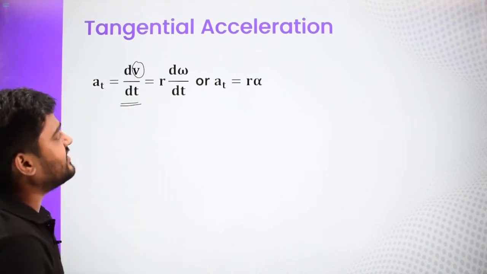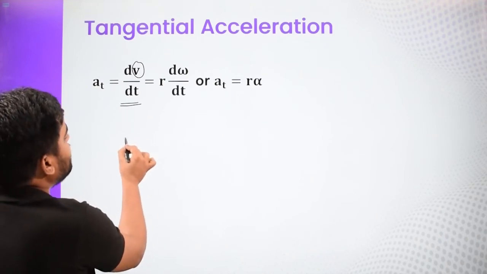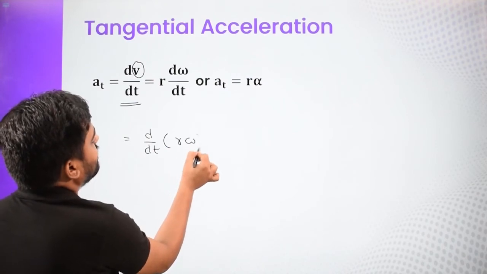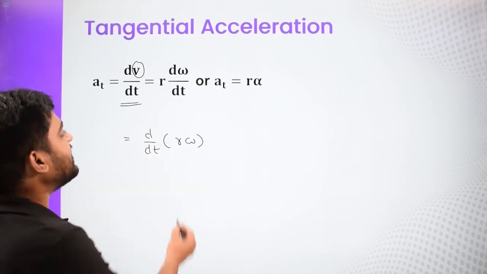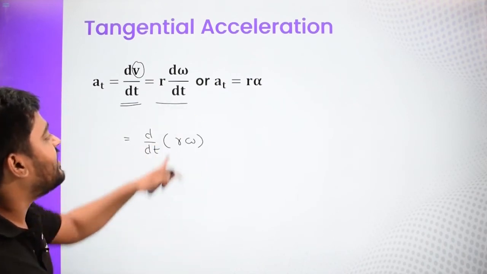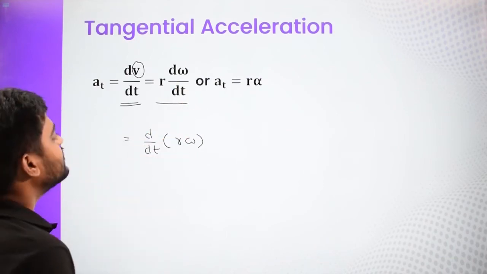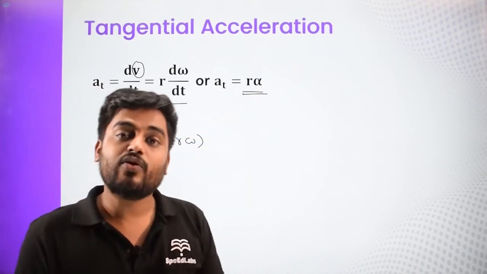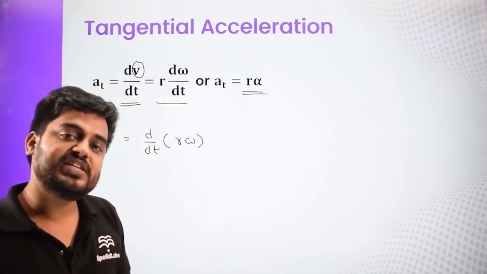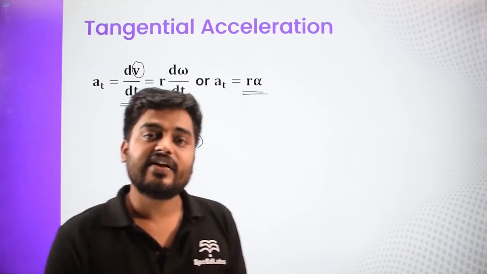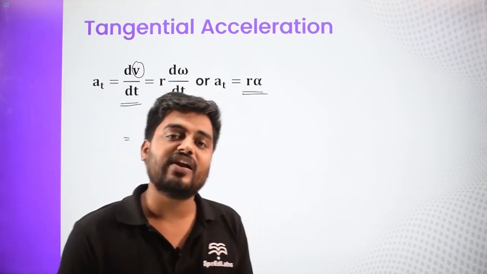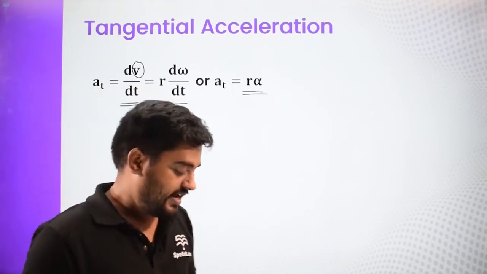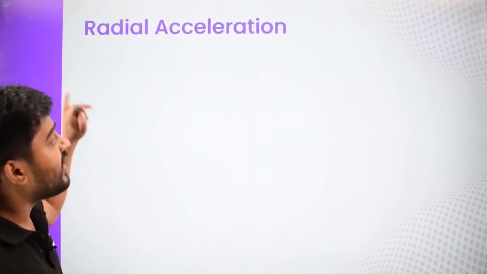We know that v is nothing but r omega. So we can also write it as d by dt of r omega. Since the radius is constant, it becomes r d omega by dt, and d omega by dt is nothing but alpha. So AT is given by r alpha. If alpha is 0, then omega won't change. So we say that if speed or angular speed are not changing, then alpha and AT are both going to be 0.